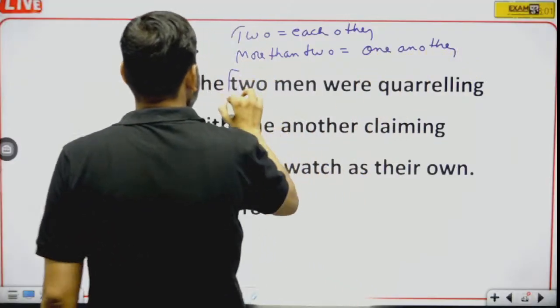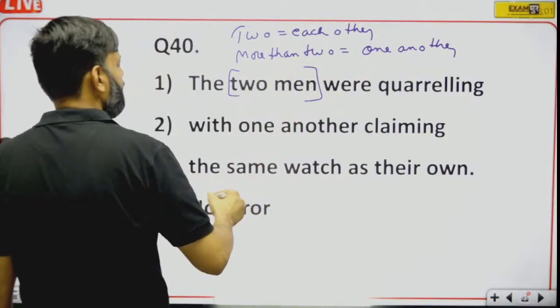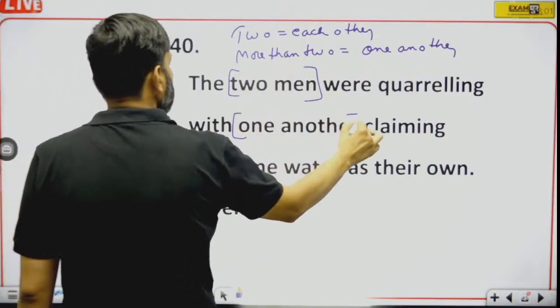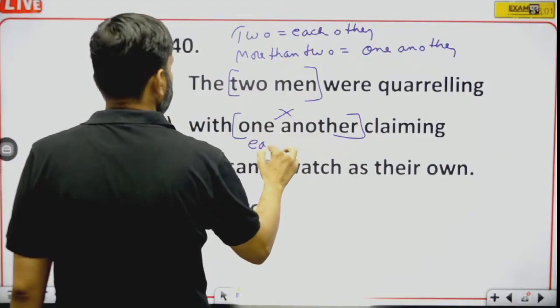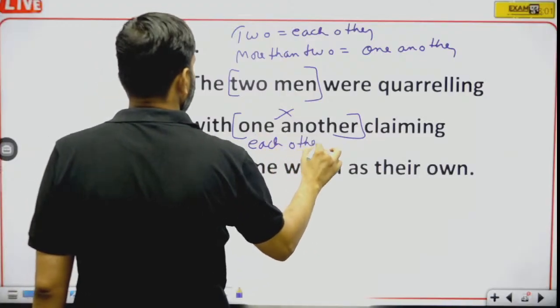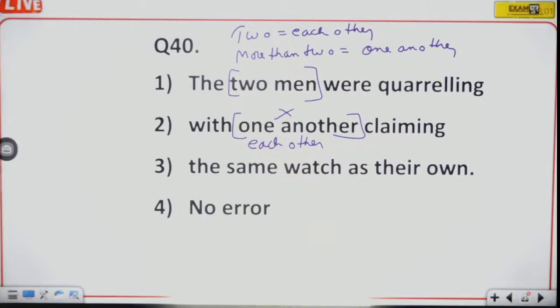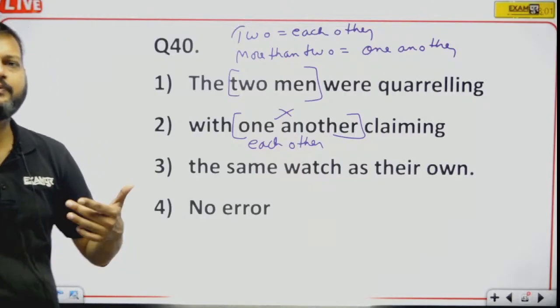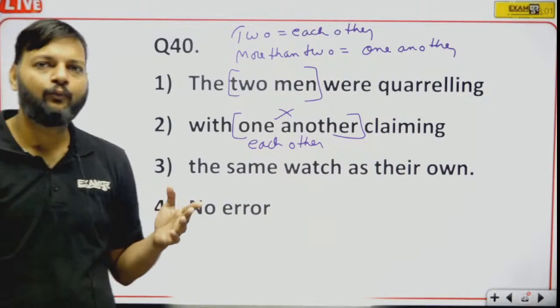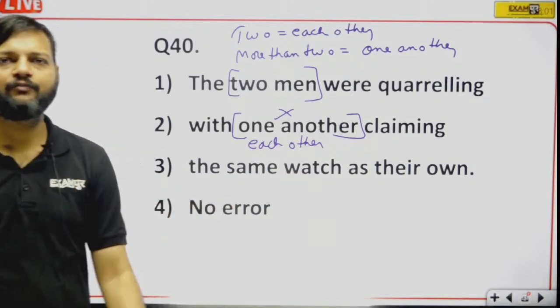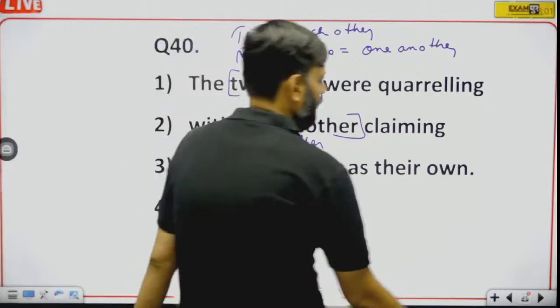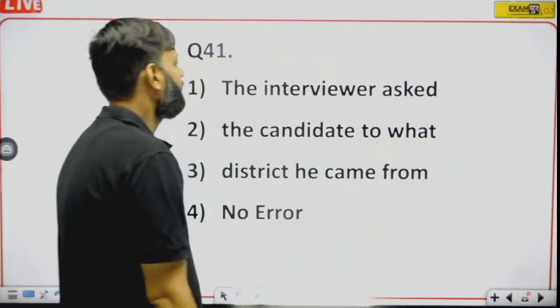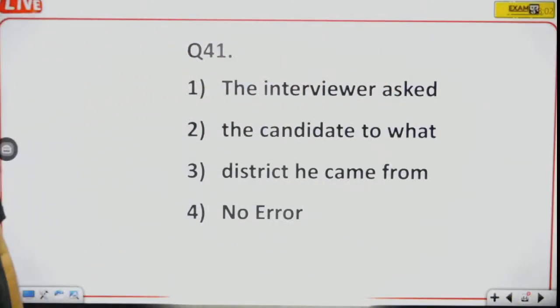Here we are talking about two men. If we are talking about two men, then one another will be replaced by each other. Two men will be followed by each other, not one another. Okay. Question number 41. The interviewer asked the candidate to what direction?